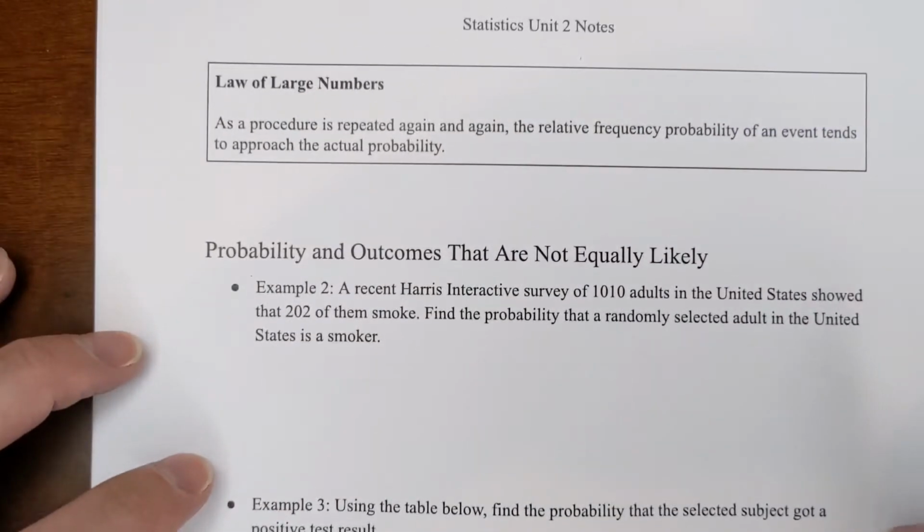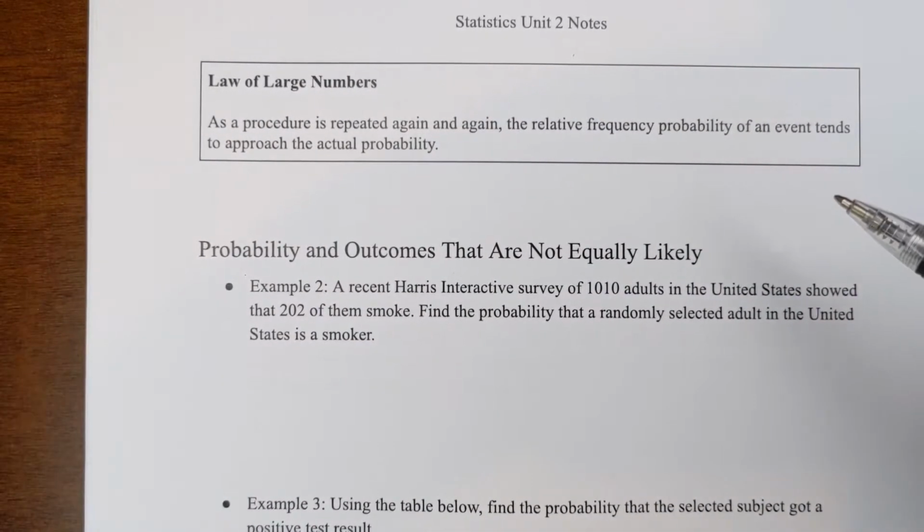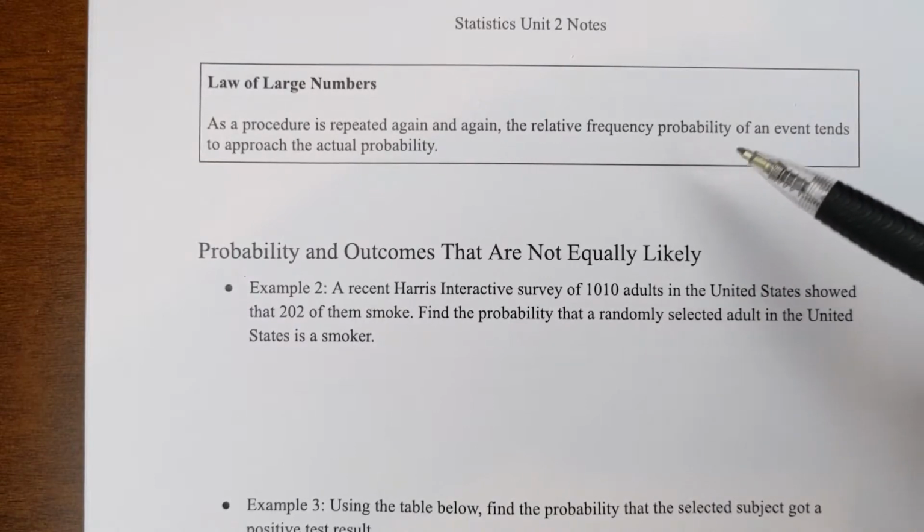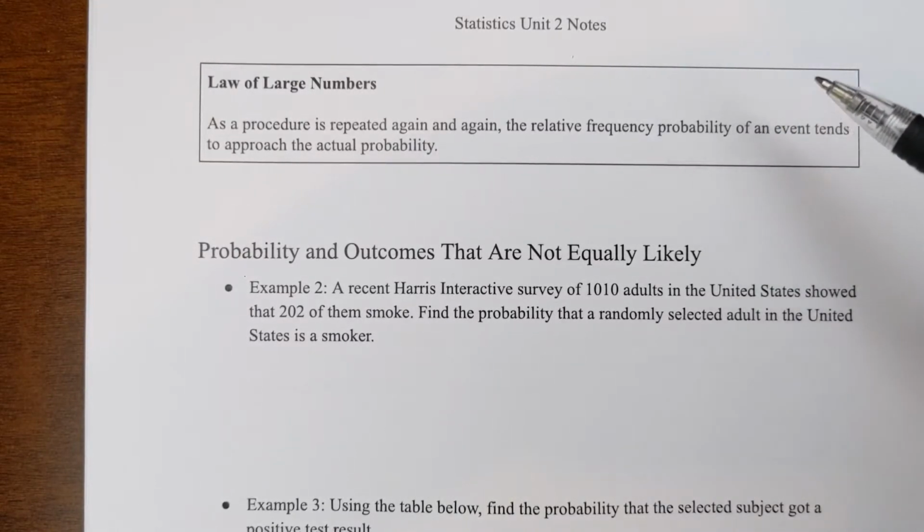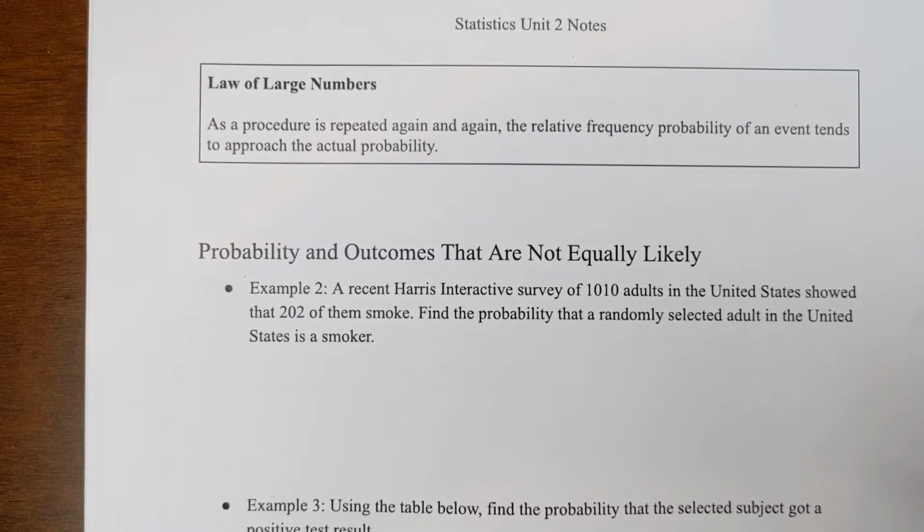All right, and then we have up here another definition, the law of large numbers. It just says if this procedure is repeated again and again, the relative frequency tends to approach the actual probability. So from the previous page, that means the more often you conduct a test, the closer the relative frequency approximation gets to the classical approach. So for small sample sets, it's not a very good approximation, but as you roll more and more times, you get a better and better estimation of the actual probability.